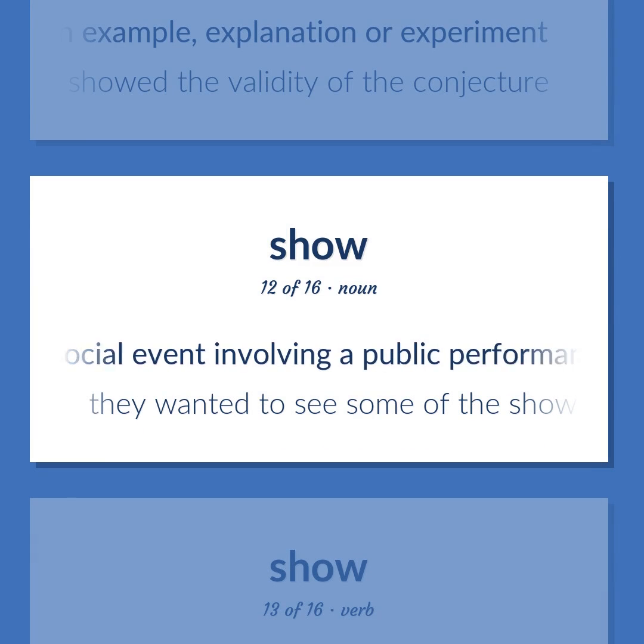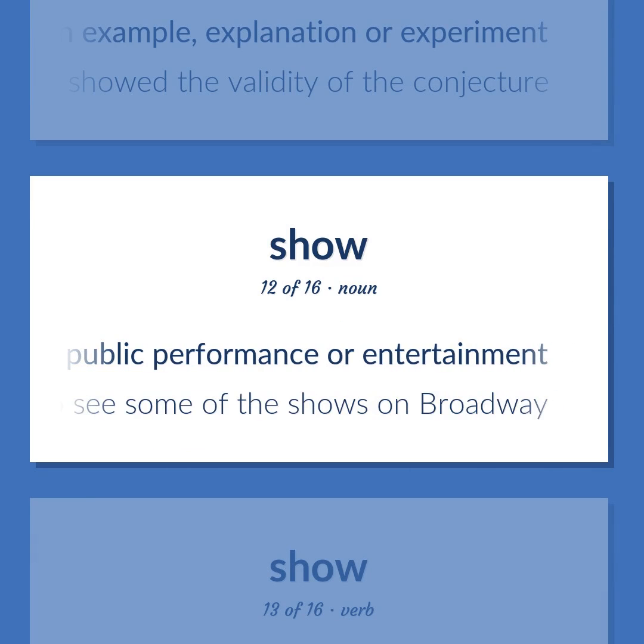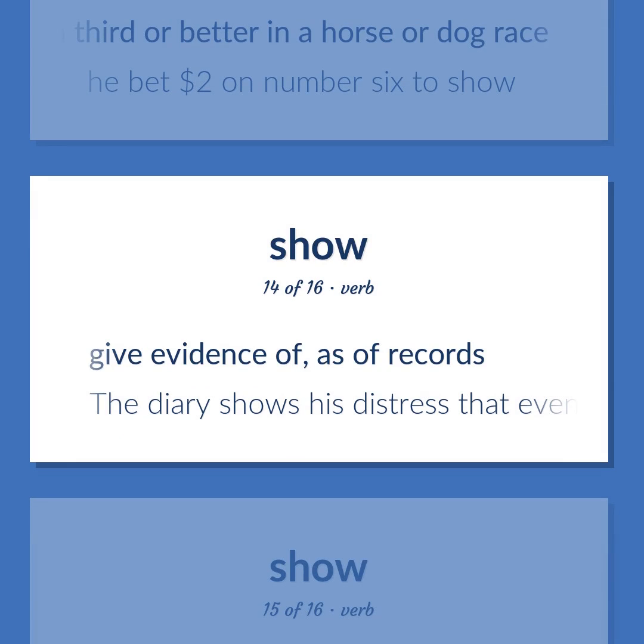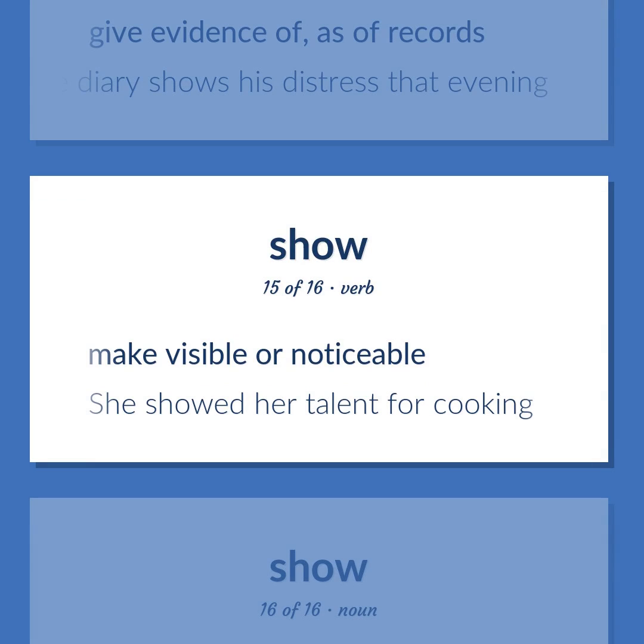A social event involving a public performance or entertainment. They wanted to see some of the shows on Broadway. Finish third or better in a horse or dog race. He bet $2 on number 6 to show. Give evidence of, as of records. The diary shows his distress that evening. Make visible or noticeable. She showed her talent for cooking.